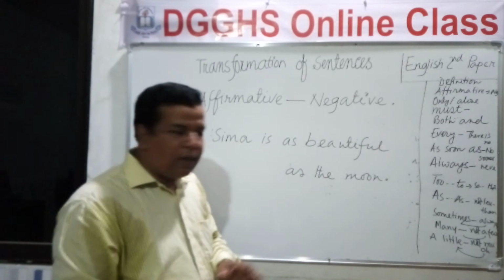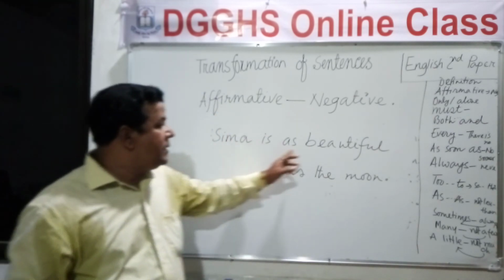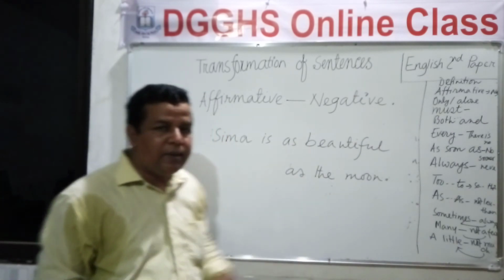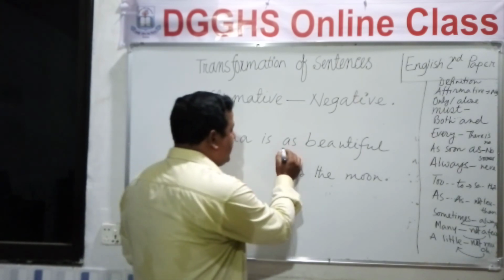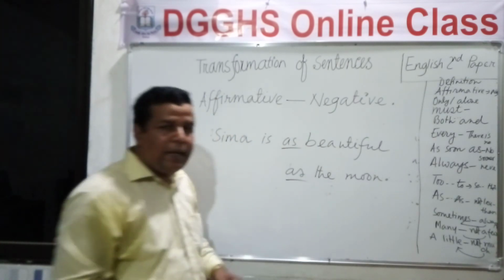Okay, dear student, look here. Shima is as beautiful as the moon. Here I have written as, and then again as.